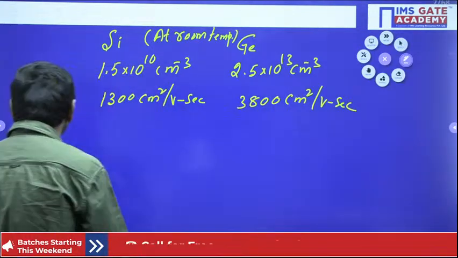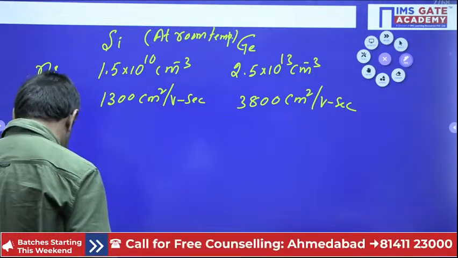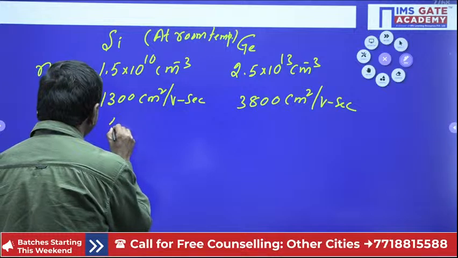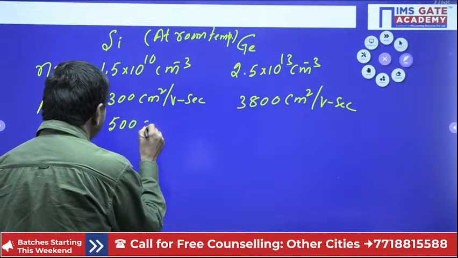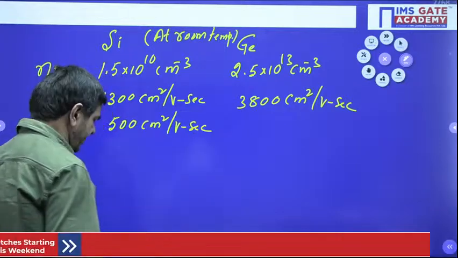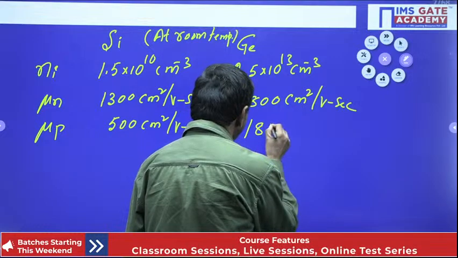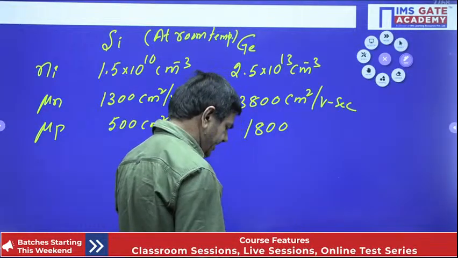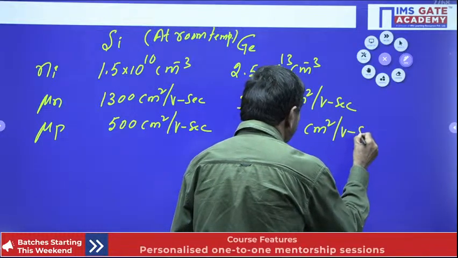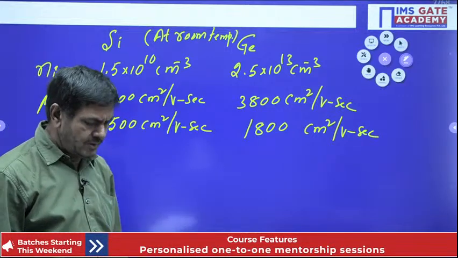Understand now? Suppose the mobility of holes for silicon is 500 cm square per volt second, it is maintained. If it is germanium, it is 1800 cm square per volt second. These are all fixed values, as I said already.